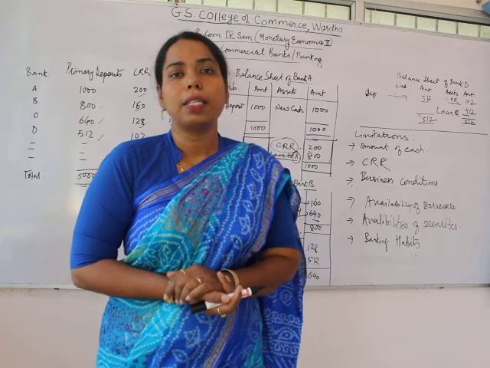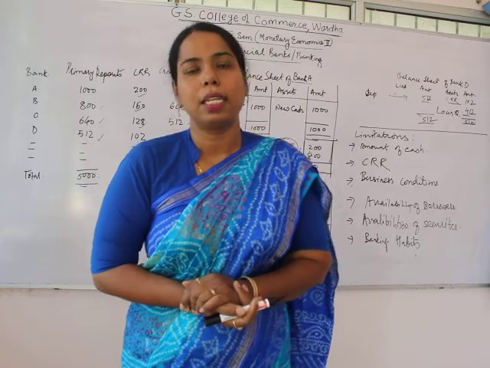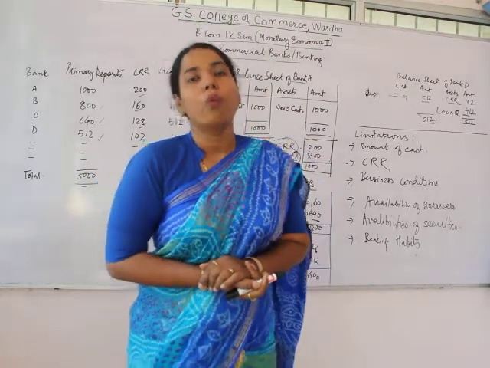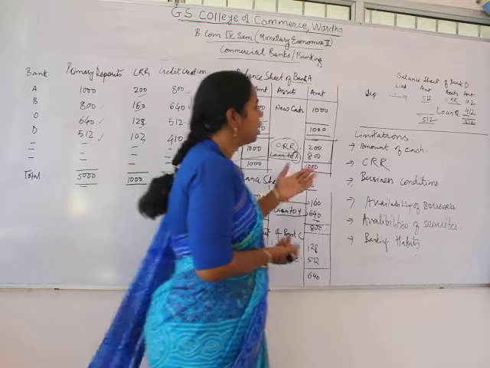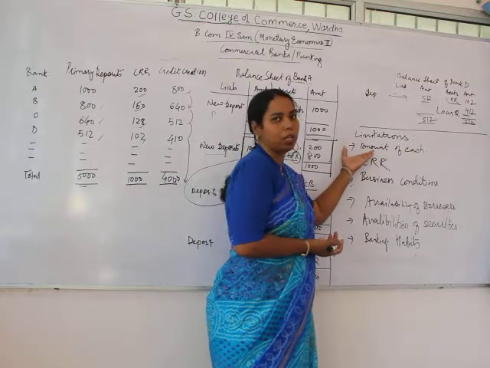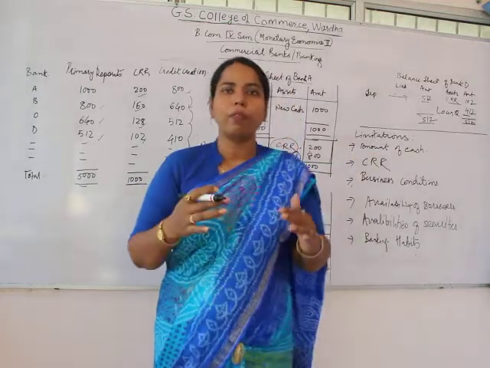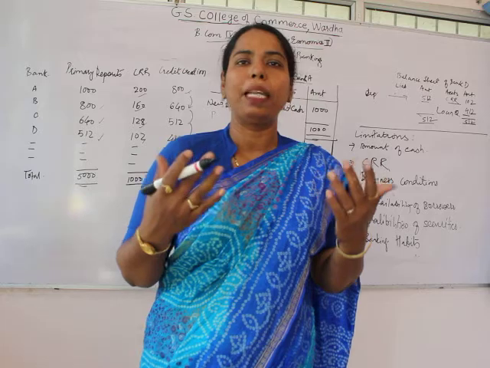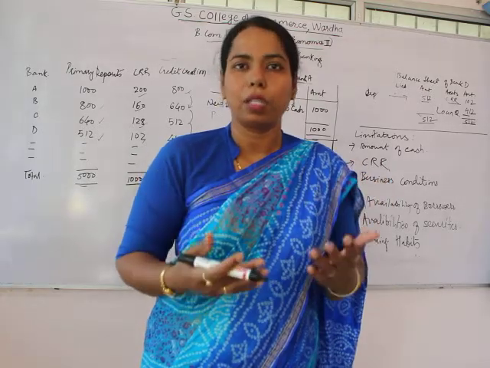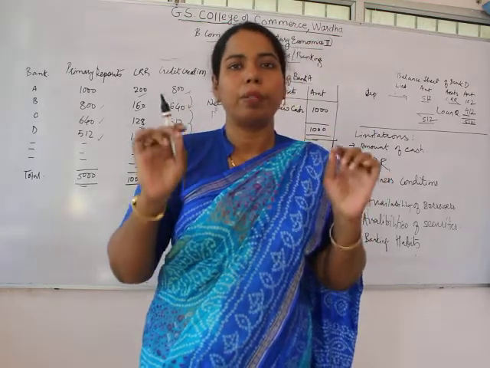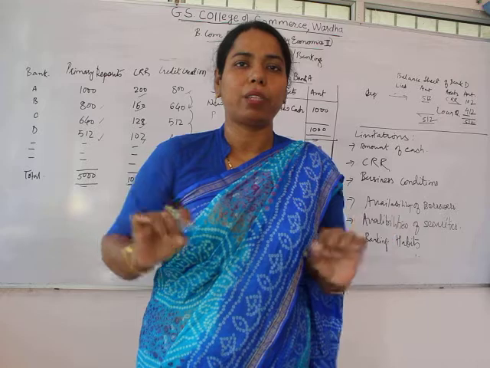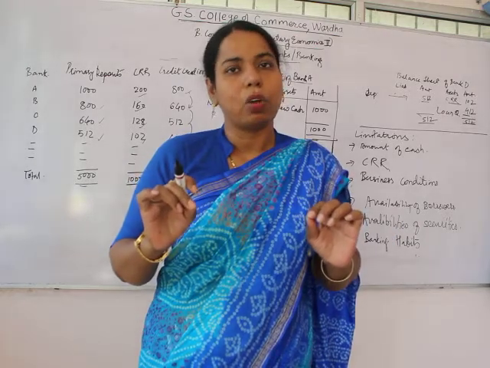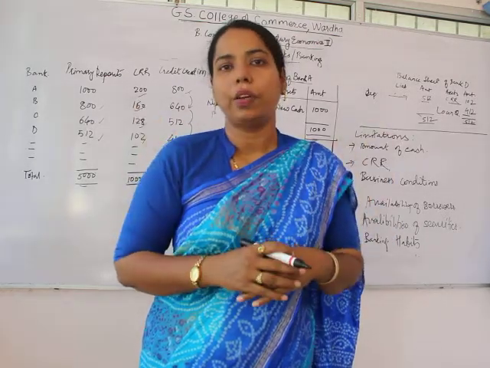But this credit creation process has certain limitations also. The limitation is the amount of cash. Whatever the initial primary deposit is decides the fate of the credit creation.